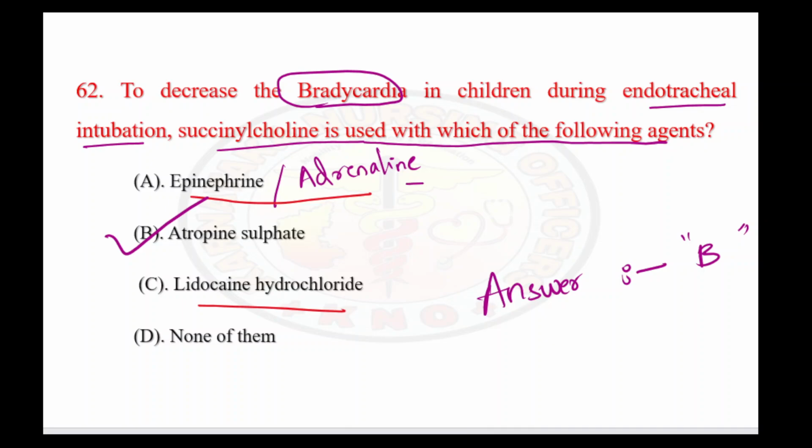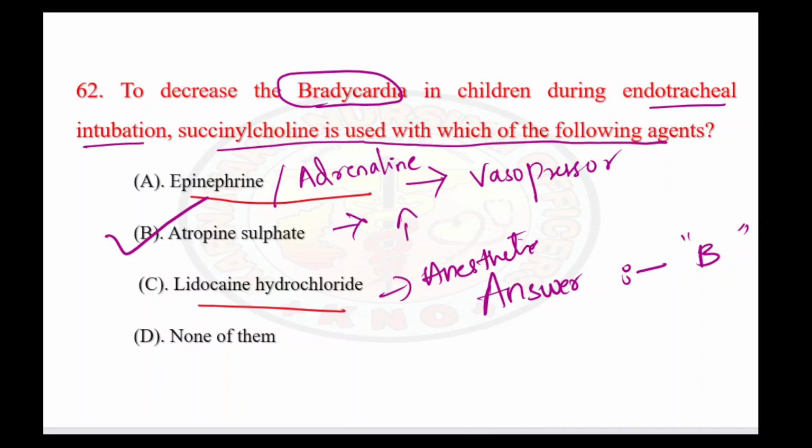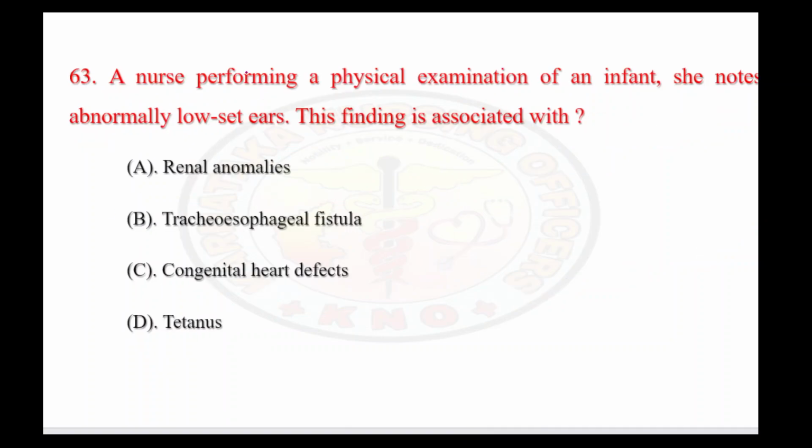For simple, this is a vasopressor. This is an anesthetic. This atropine is going to shoot up the heart rate. It is definitely not going to cause bradycardia. So in this way, we can find out the right answer, which is atropine. They have given you a hint here. Firstly, they are giving succinylcholine. So next we have to see an anticholinergic drug, which is atropine. So let's see the next question.